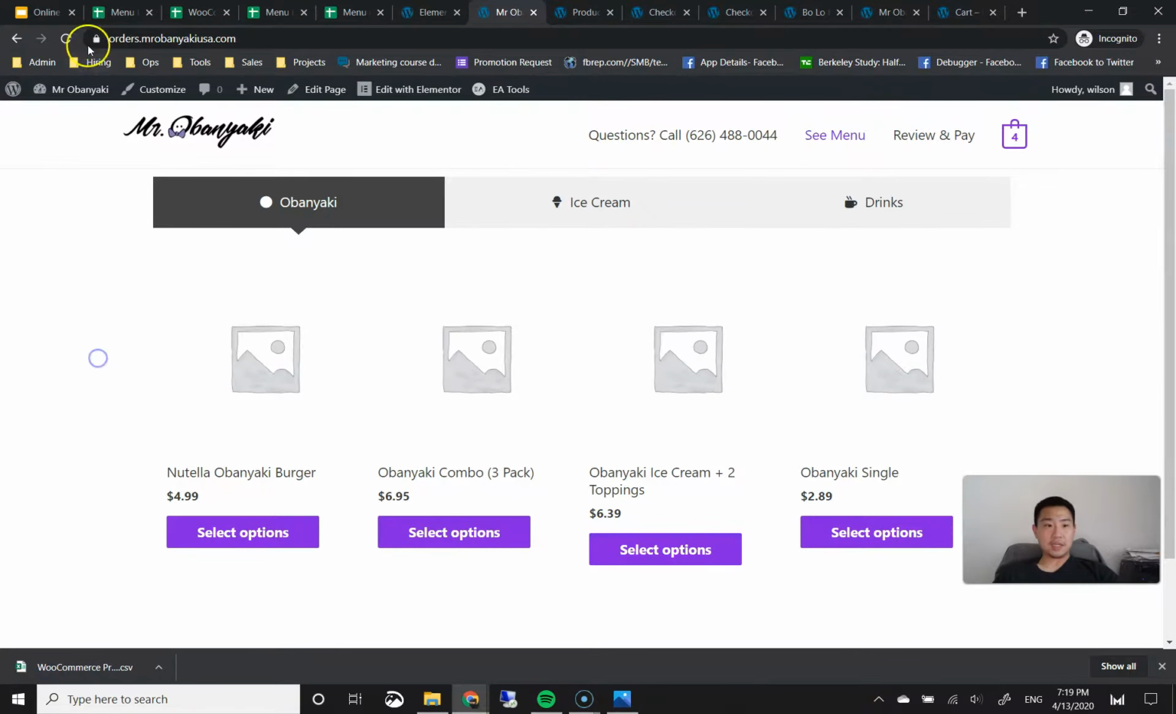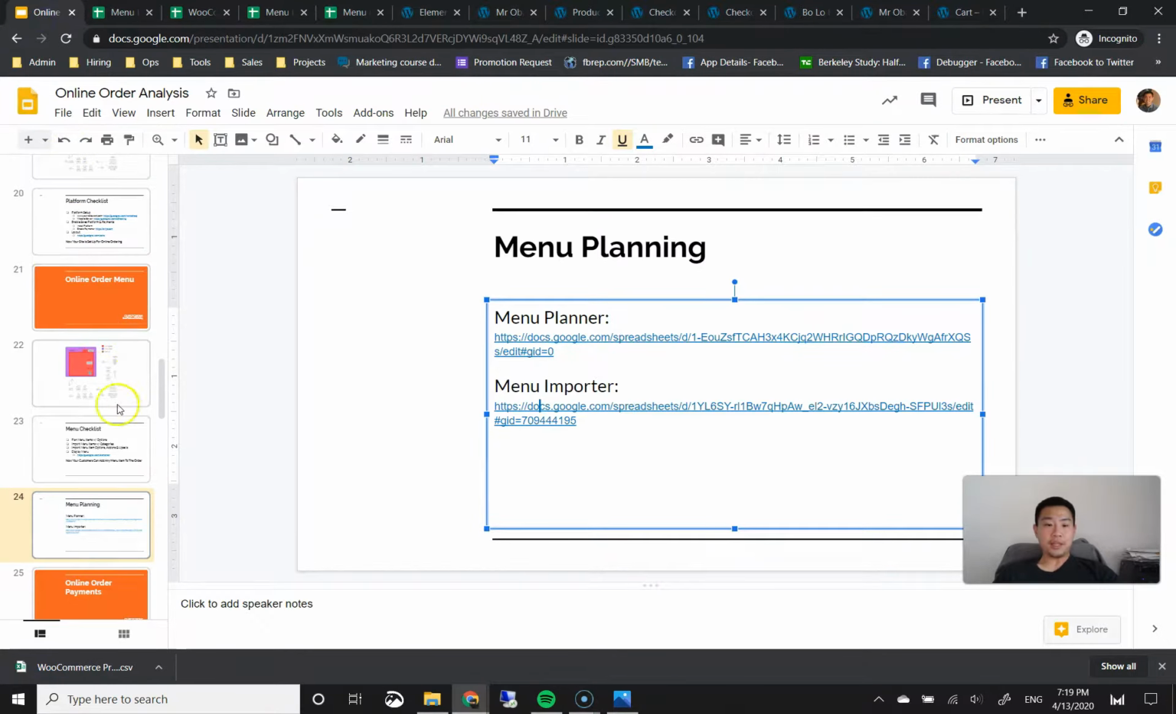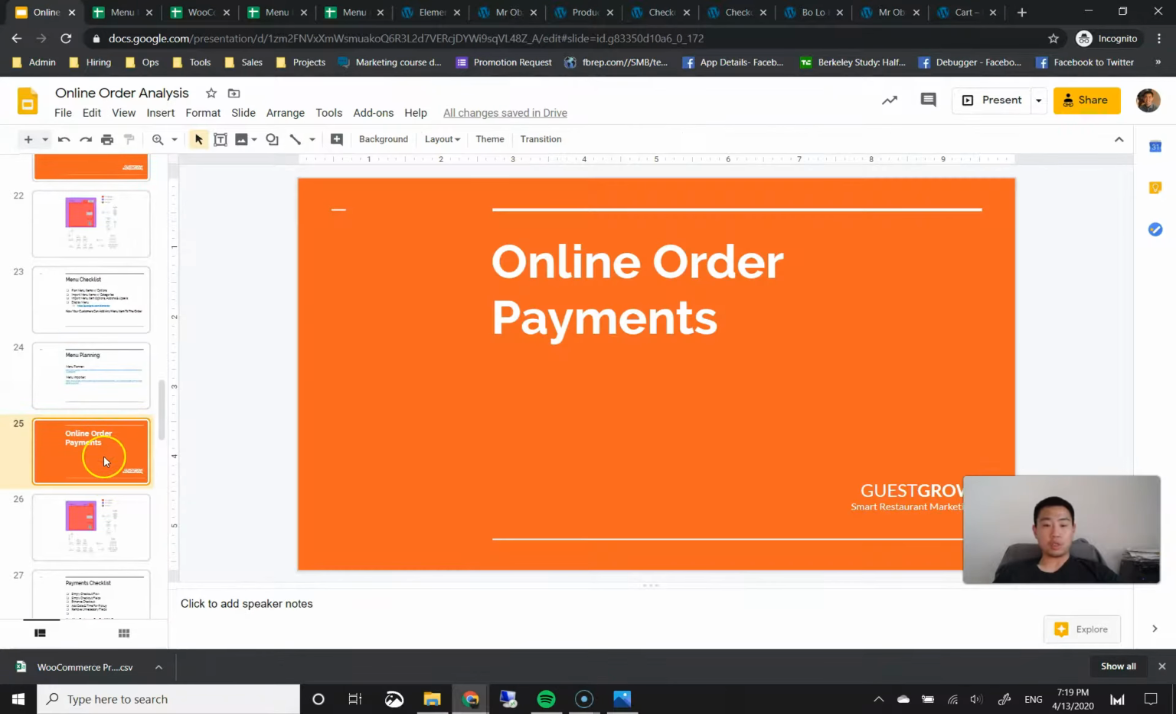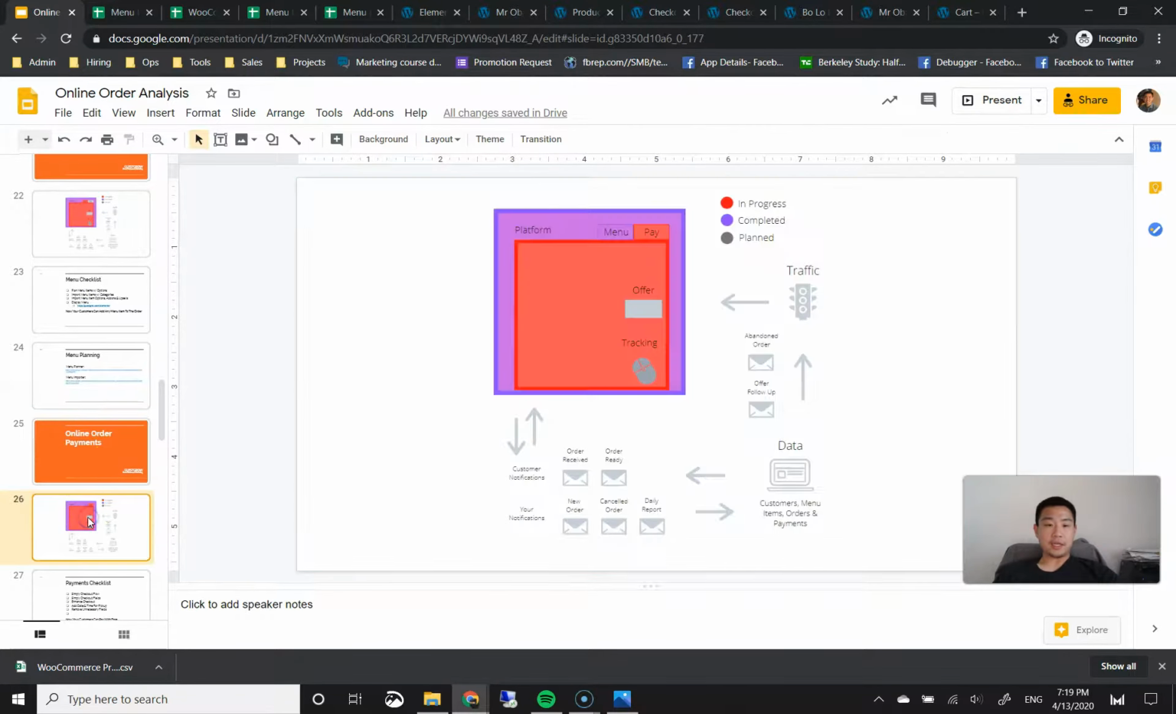That's it for this lesson. In the next lesson, what we're going to do is go towards online order payments. And this is what the checklist is going to look like. Our platform is completed, our menu is completed, and then we're going to be in progress for making sure our payments page is optimized so that it's easy for customers to check out, review their payment, and get an order confirmation email from your restaurant. Okay, so I'll see you on the next video.